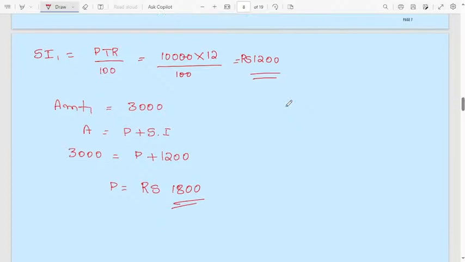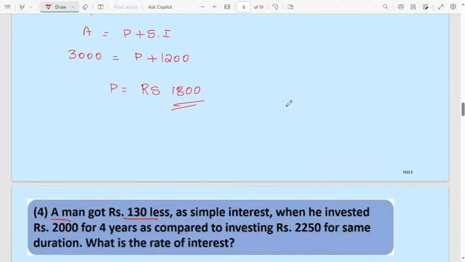Understood? Here you have to calculate T also. P into T is 10,000, so T is 10,000 divided by P. What is the value of principal? That is 1,800.